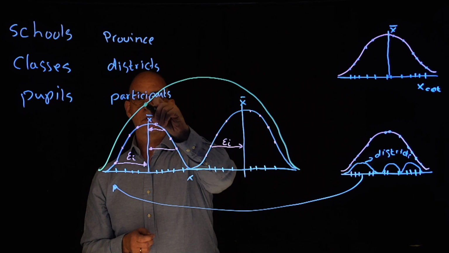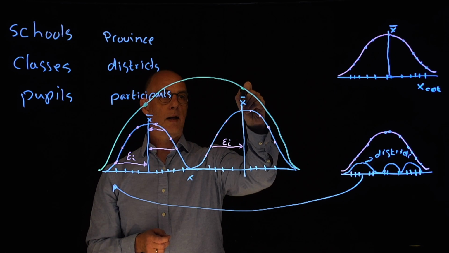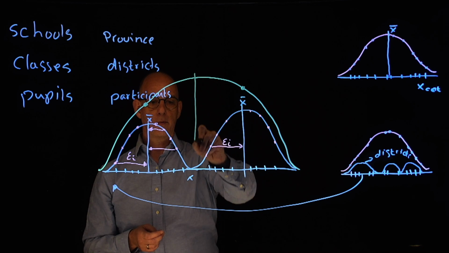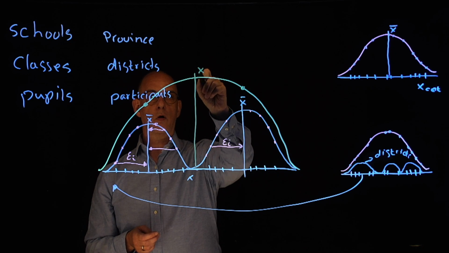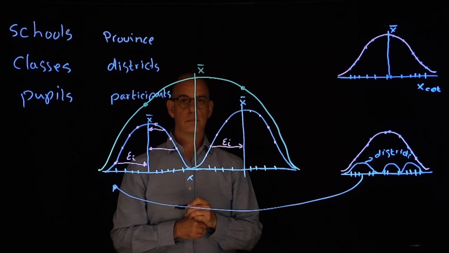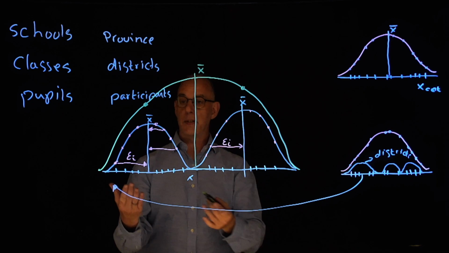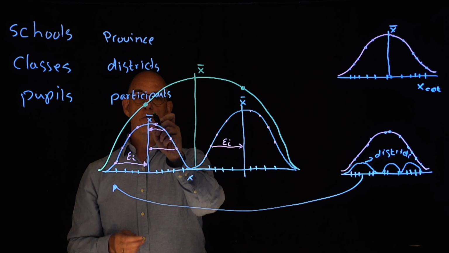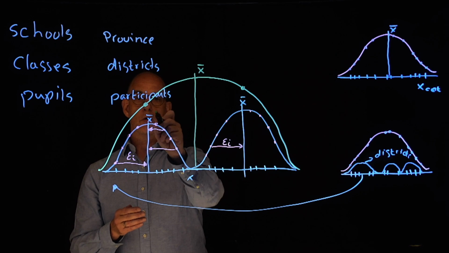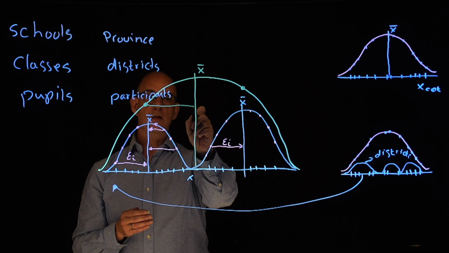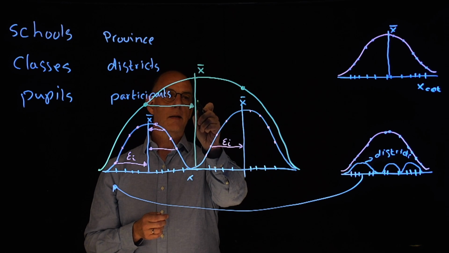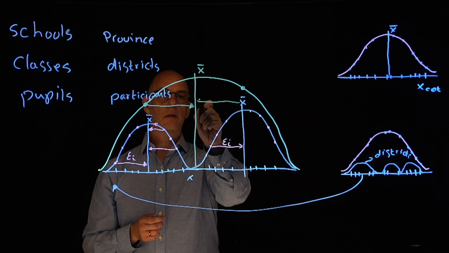So we have an observation here, and an observation here, and we can again take the mean value of the province. And just like we did with the individual values, we can calculate how far the mean value of one district is removed from the mean of the province, and here from the other district.